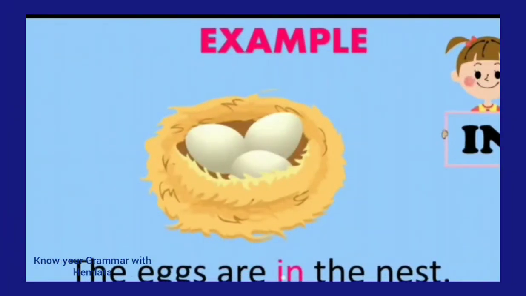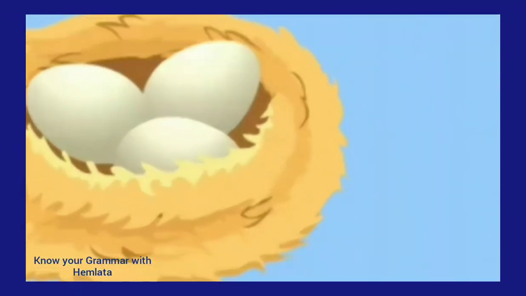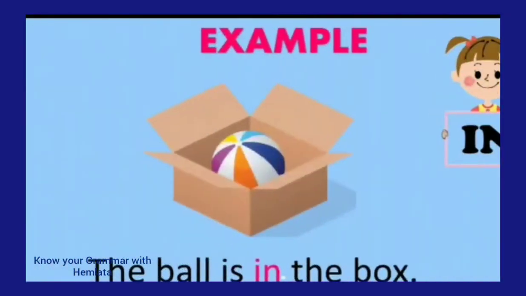Firstly, we have taken the example, the eggs are in the nest. Here you can see the preposition in used before the noun. In this case, the nest is the noun. Fine. The ball is in the box. In is used in the same category before the noun.